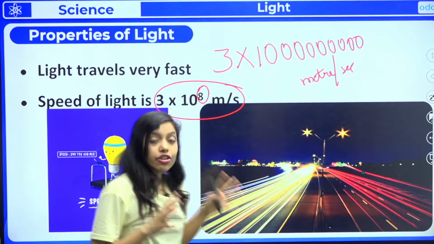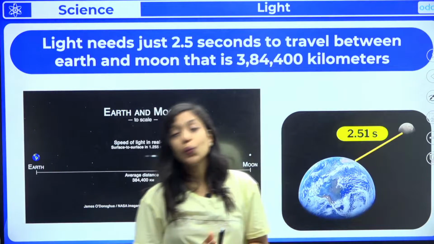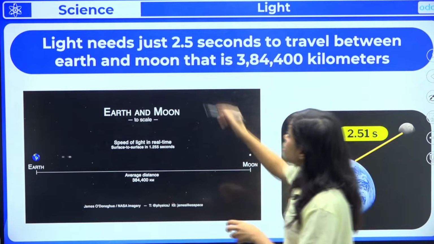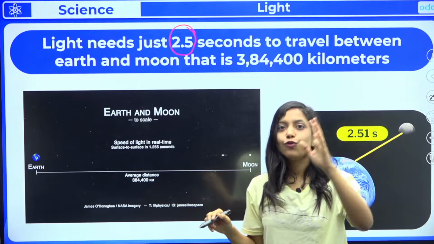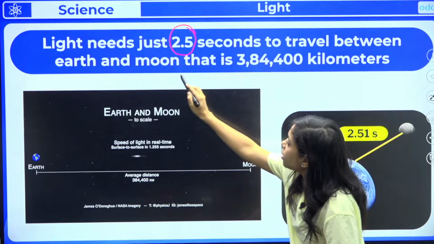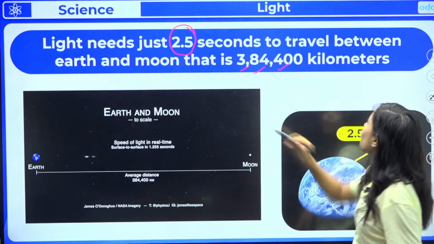So light travels in a straight line and has a speed of 3 into 10 raised to 8 meters per second. See, light needs just 2.5 seconds to travel between the earth and the moon. That is 3,84,400 kilometers.